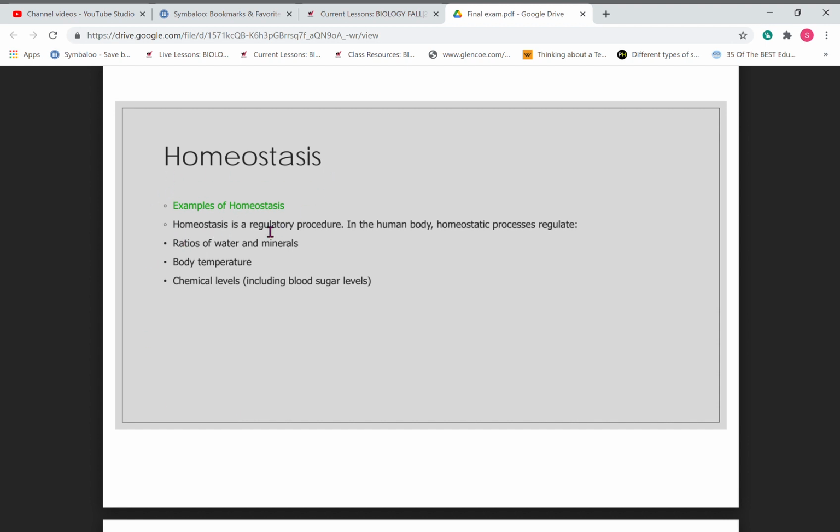Homeostasis. This is going to be a question on the test that you're going to need to know. I did give you some examples because that's kind of what one of the questions ask. So make sure that you know that examples of homeostasis is that its purpose is to regulate, to keep things the way they're supposed to be. Make sure that the rate of water and minerals is right, your body temperature is right, your chemical levels are right, including your blood sugar.